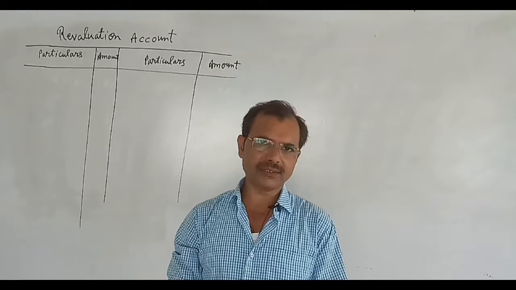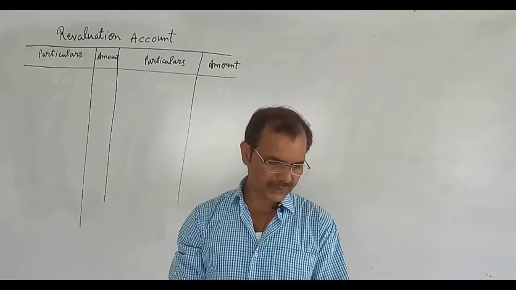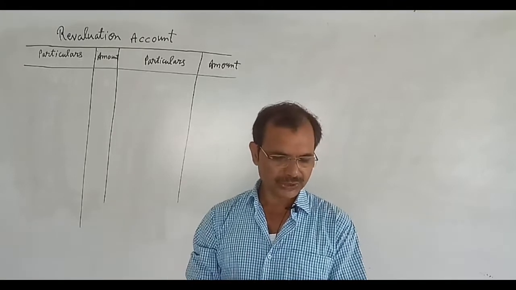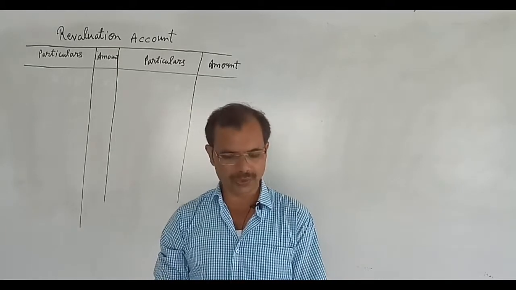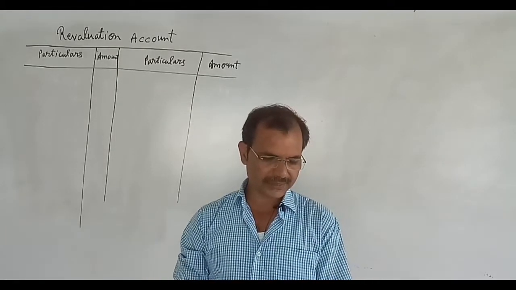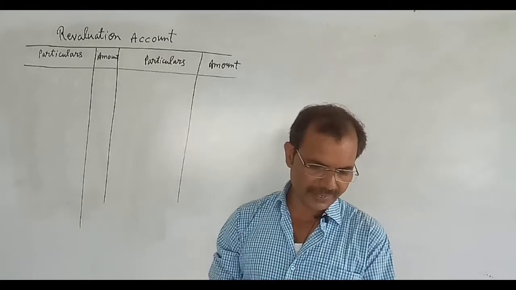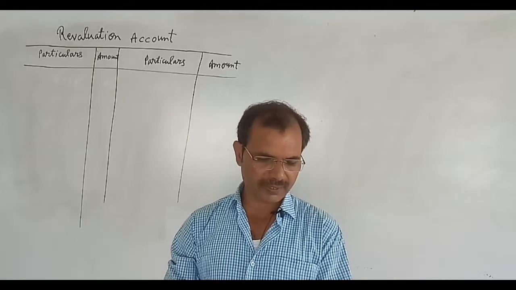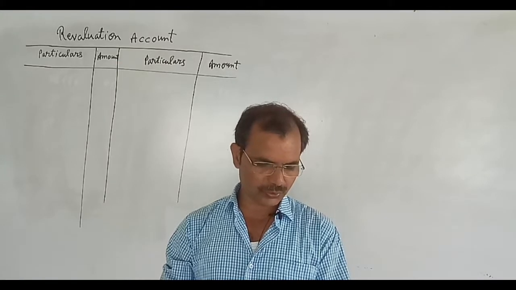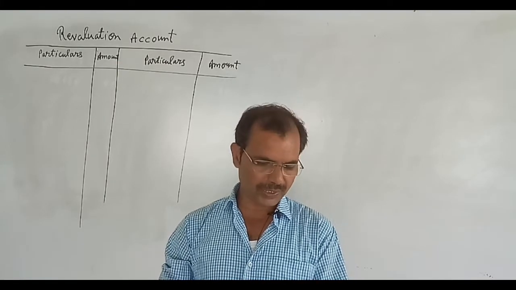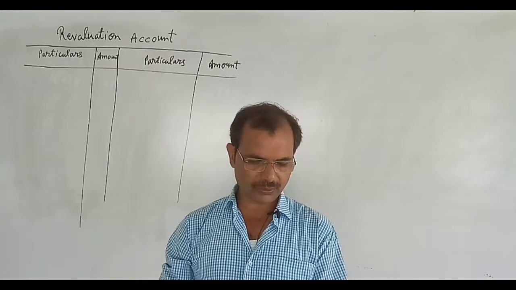You can understand this question on page number 4.22. A, B, C were partners sharing profits and losses in the ratio 5:3:2. This is old ratio. Their balance sheet is given. Students, sundry creditors 10,000, employees provident fund 5,000, reserve fund 6,000, workmen compensation is also given 2,000, and their old capitals are also given 50,000, 35,000, 25,000.